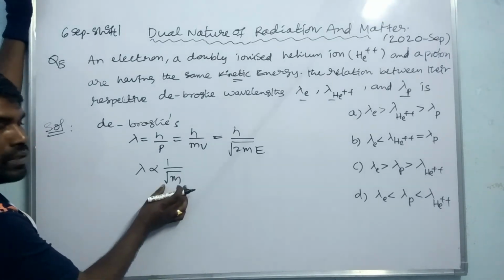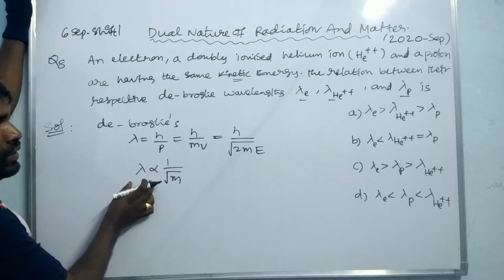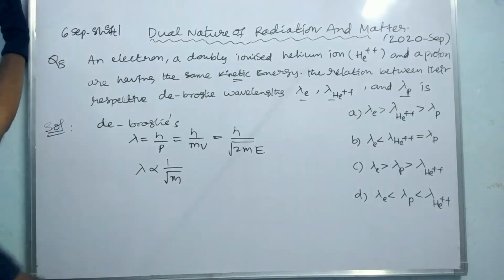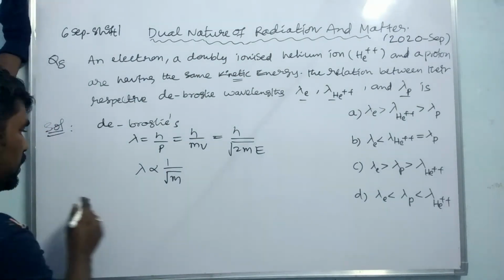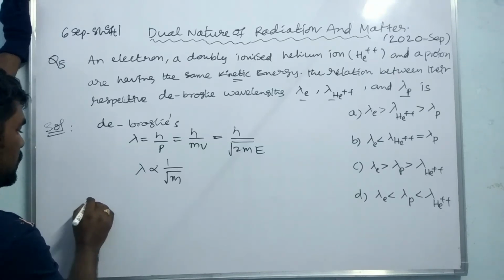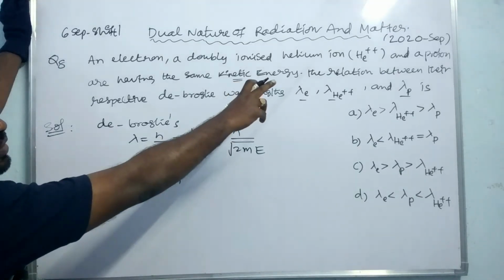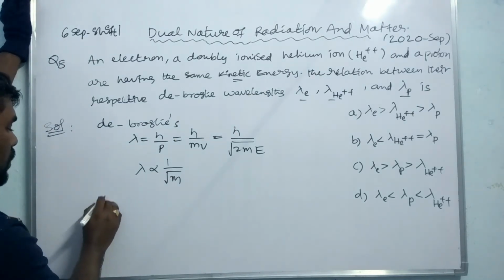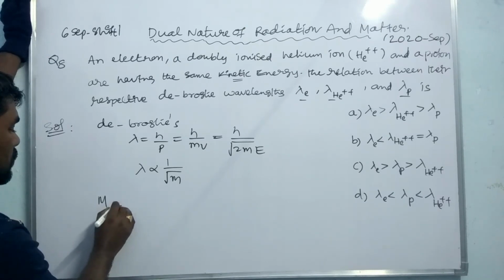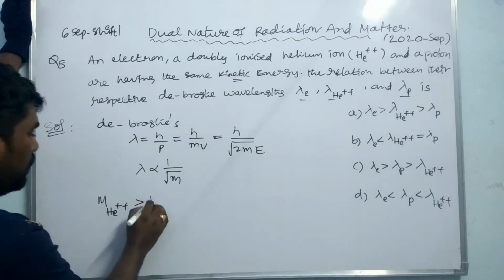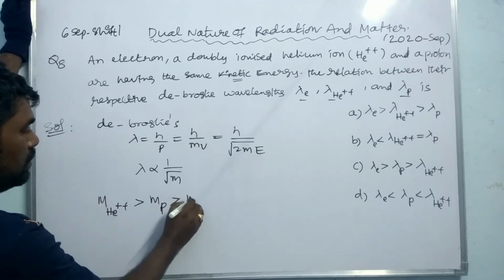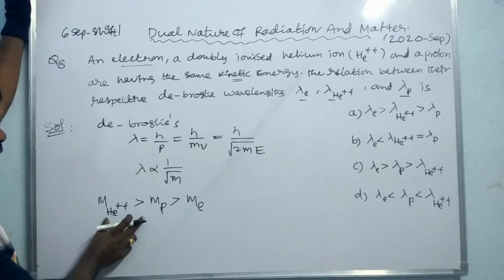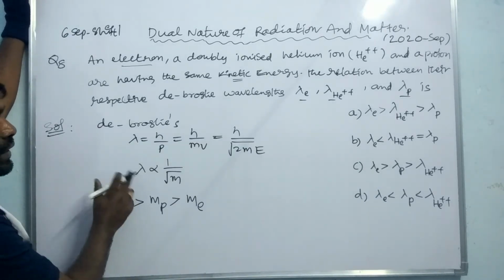So if mass increases, the wavelength should decrease. From these three particles, which particle has more mass? That has less wavelength. So the doubly ionized helium has the most mass. So mass of the helium is greater than mass of the proton, which is greater than mass of the electron. If the mass increases, wavelength should decrease.